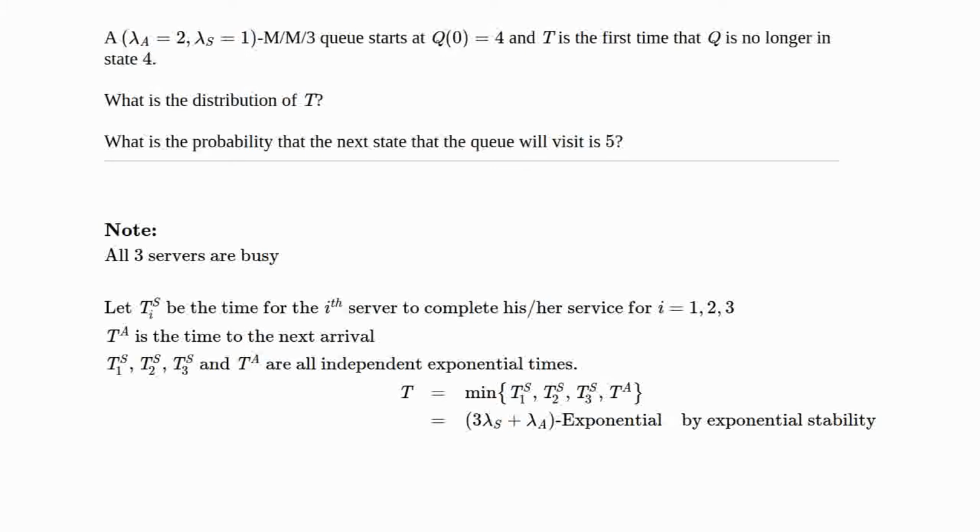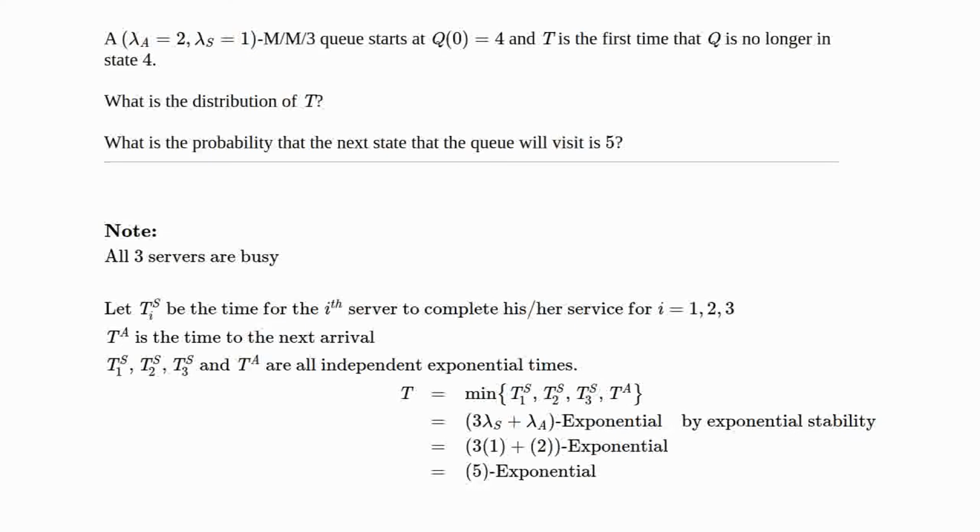And exponential stability says the minimum of these is just an exponential with the sum of the rates. So it would be 1 plus 1 plus 1 plus 2 for the arrivals. In other words, 3 lambda S plus lambda A, which is a 5 exponential. So that answers the first question.